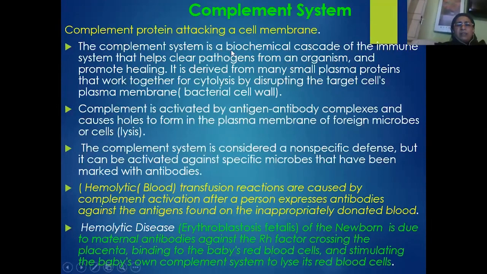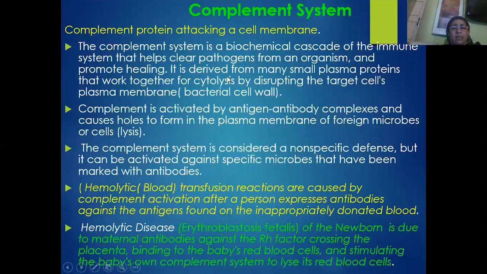So the complement system is a biochemical cascade of the immune system. That means a group of enzymes involve themselves in a variety of biochemical reactions which will bring about the lysis of the wall of the pathogen. You all must have studied a similar type of cascade of biochemical reactions in the case of the blood clotting mechanism.